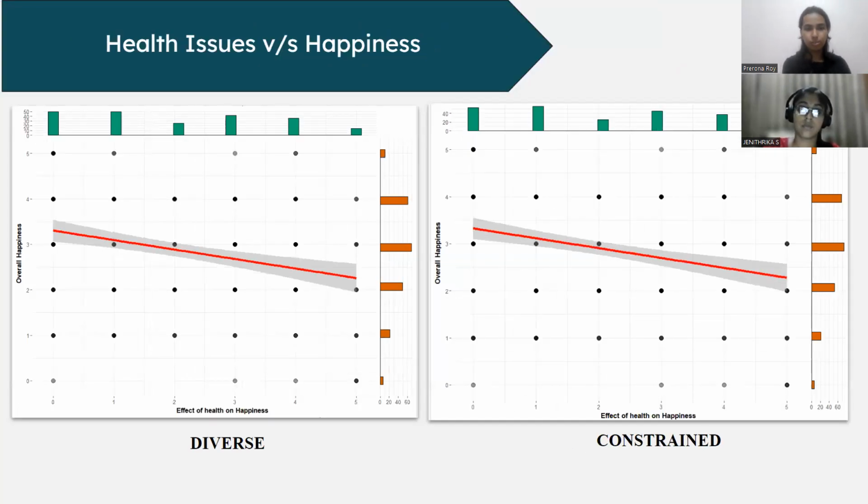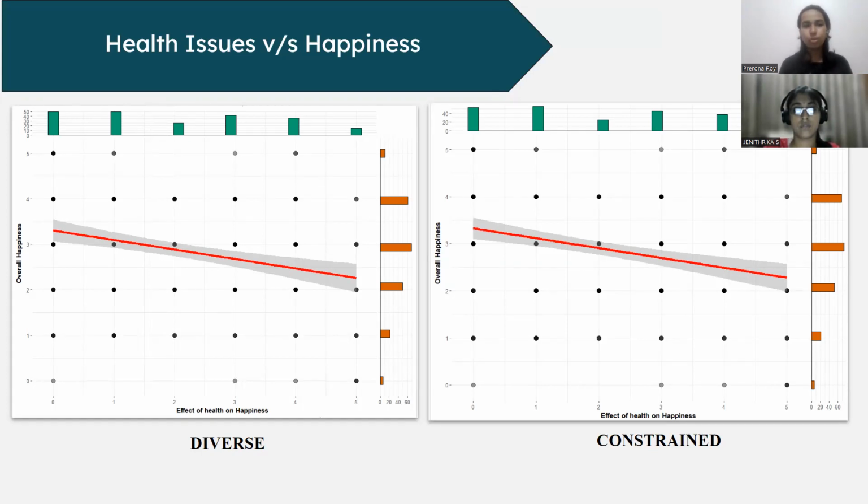This is health issues versus happiness. So, the effect of health on happiness. So, how we've collected the data on this particular variable is that we asked people to rate on a scale of 0 to 5 how much their prevailing health issues, or if they were to have health issues, how it affects their happiness. So, people who have chosen 0, it implies that their health issues do not have any effect on their happiness, and people who have chosen 5, it implies that their health issues affect their happiness to a